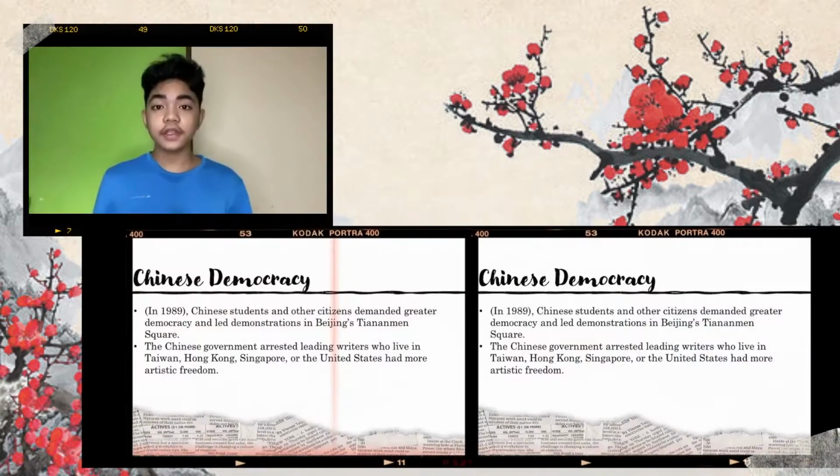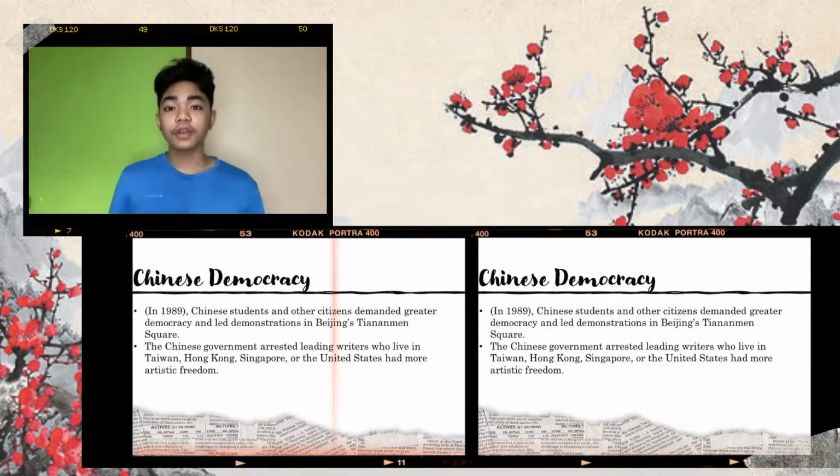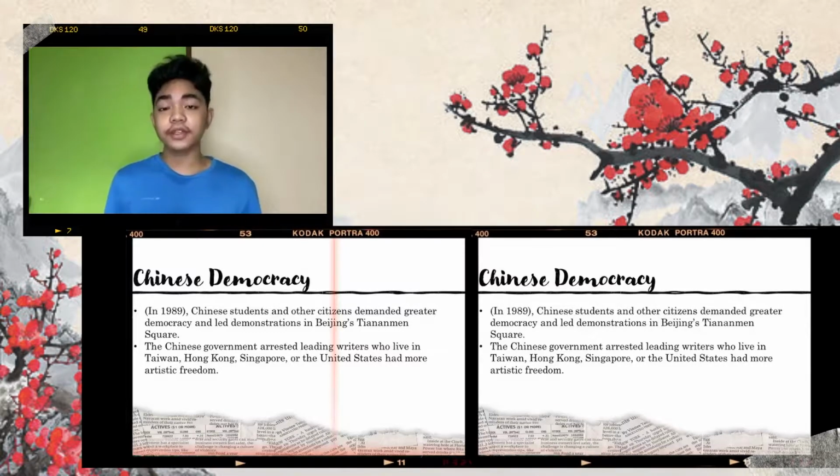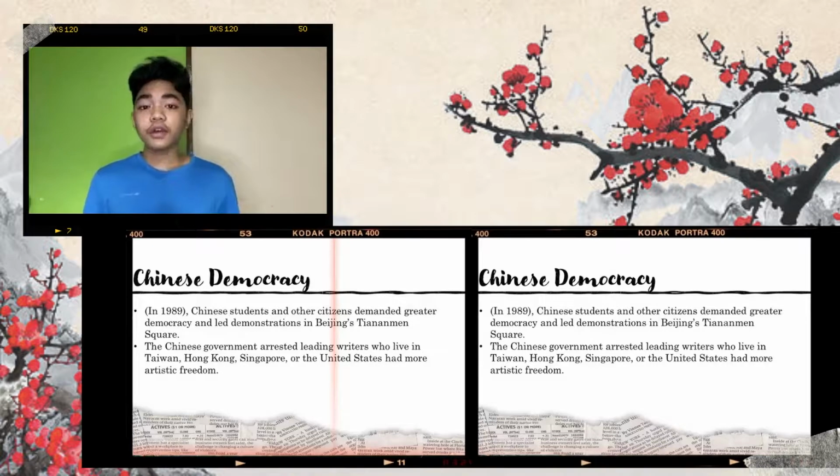Chinese democracy. In 1989, Chinese students and citizens demanded greater democracy and led demonstrations in Beijing's Tiananmen Square. The Chinese government arrested writers, while those who lived in Taiwan, Hong Kong, Singapore, or the United States had more artistic freedom. Also, here's a fun fact. Did you know that the Chinese Democracy album by Guns N' Roses sold 21,000 copies only in its 6th week of release?